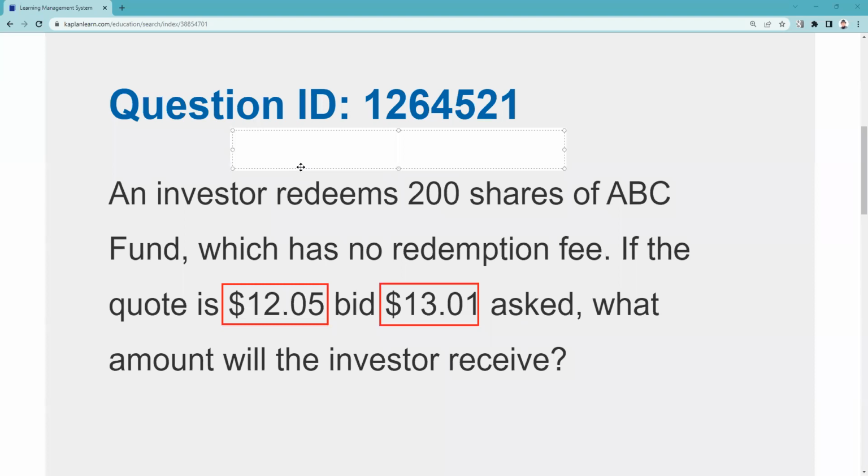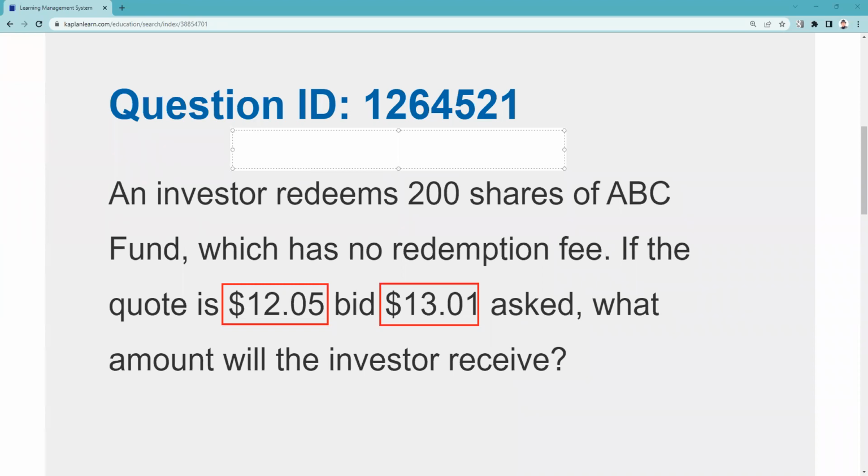The NAV is to bid as public offering price is to ask. What I mean by that is, again, NAV and public offering price. The public offering price is the high price, like the asking price, and the NAV is like the bid price, right? So those are kind of synonymous terms.